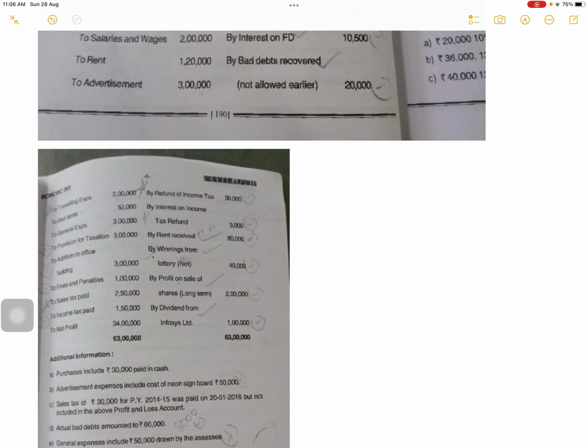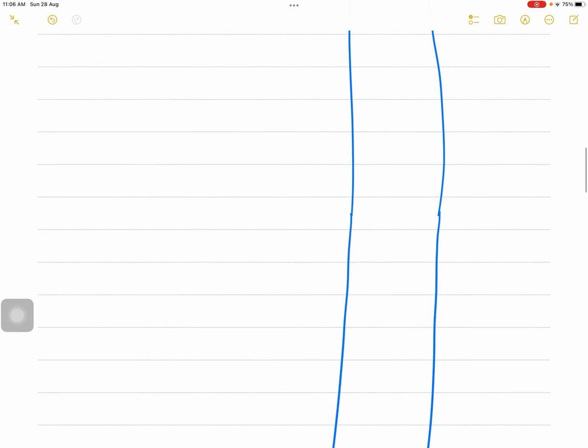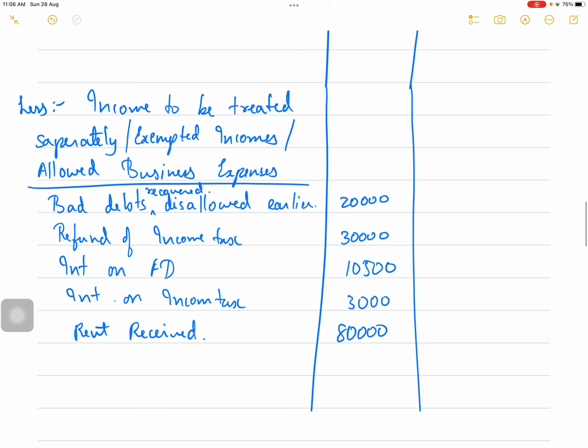Next, winning from lottery, 49,000. This 49,000 I have to remove from income from business, because it is income from other source.